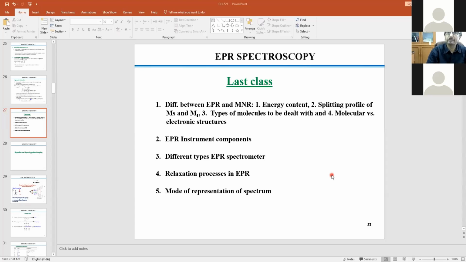And the second point we talked about is that both deal with spin. In one case it is electron spin, in the other case it is nuclear spin. Now NMR is rather independent because it does not depend on the electron spin.